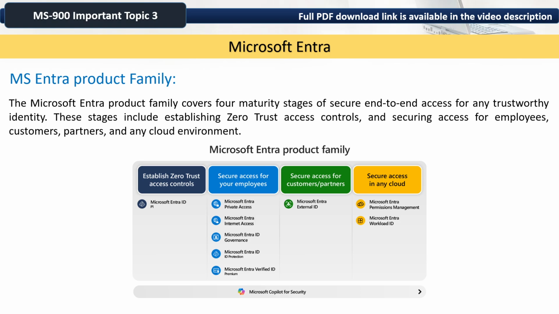The Microsoft Entra product family covers four maturity stages of secure end to end access for any trustworthy identity. These stages include establishing zero trust access controls and securing access for employees, customers, partners, and any cloud environment.